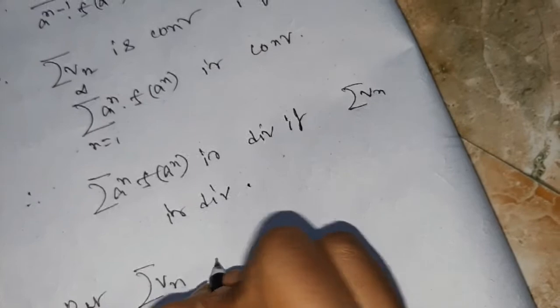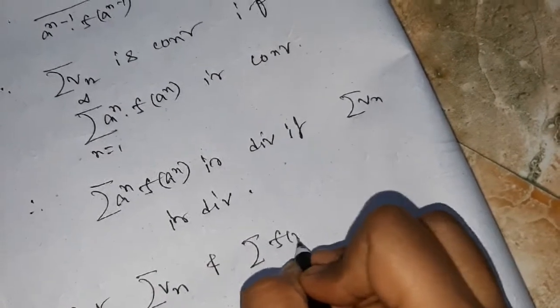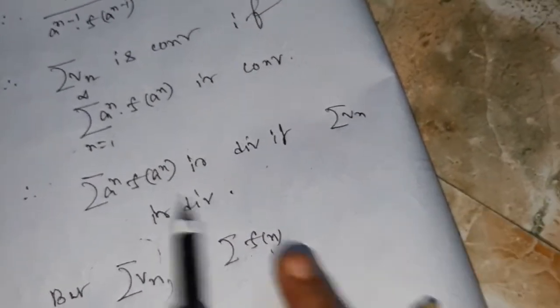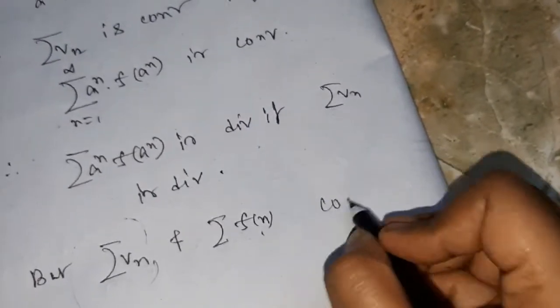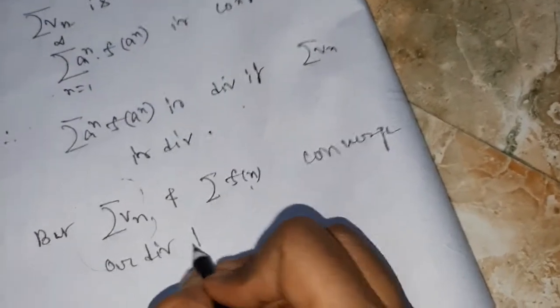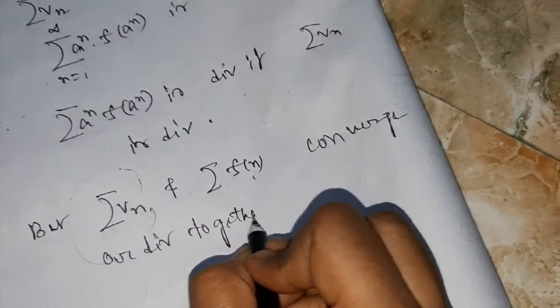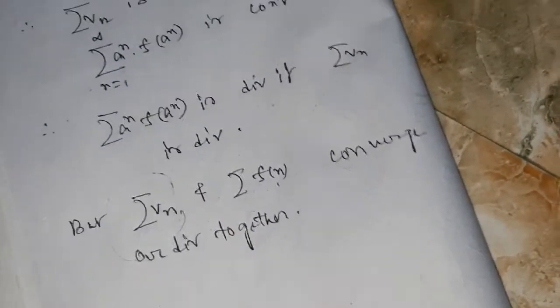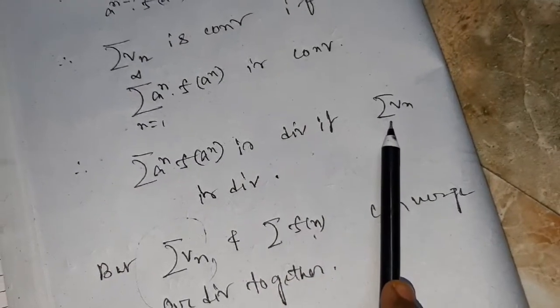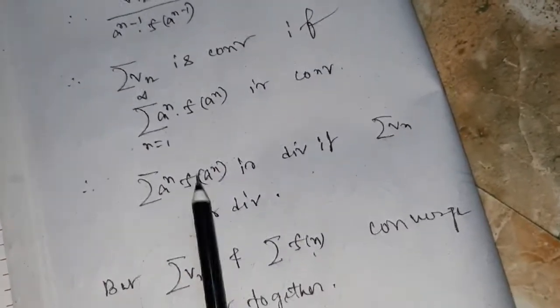Okay, but summation Vn and summation Fn, these are the two same series. We have constructed Vn from Fn by grouping the terms. So these two are the same series, they converge or diverge together. Therefore, summation a^n f(a^n) is divergent if this is divergent. Again, from the first one we have seen already, it is convergent if this is convergent.